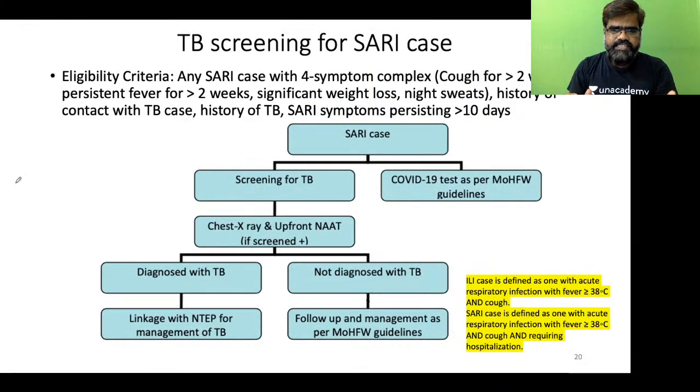All SARI cases will also undergo screening for TB. So this is the new guideline which has been issued 2 days before. So now it becomes bi-directional screening, a TB patient going for COVID screening or a COVID patient going for TB screening. All ILI patients going for TB screening, all SARI patients going for TB screening. So the answer was all of the above.